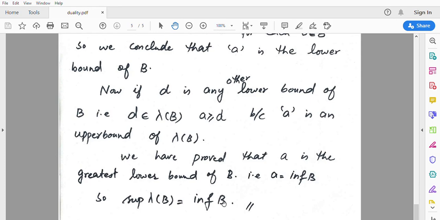This concludes our theorem. Take a deep look at it, and if you don't understand any of the statements, you can ask me. I'll explain.